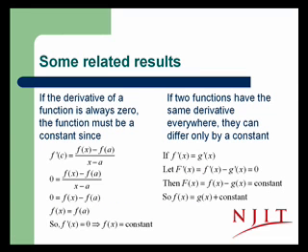Some related results that are based on the mean value theorem are the following. If the derivative of a function is always 0, the function must be a constant. Well, let's just take a look at that because it's really pretty simple, much simpler than it might sound. If the derivative of a function is always 0, well, f prime is always 0. But we also know that f prime somewhere between, say, a and x will equal the slope of a secant line from x equal a to x equal x. That is, f of x minus f of a over x minus a is equal to f prime somewhere in the middle. But f prime is always 0.